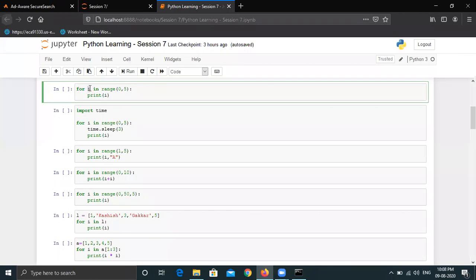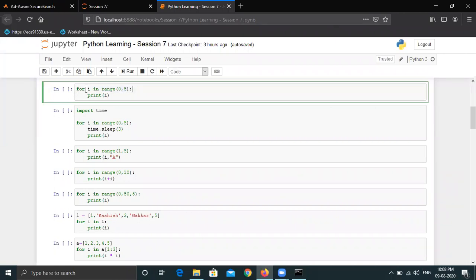And then we are creating I. What does it mean? We will get back to it. In range. So this is a membership operator that we discussed in previous sessions as well. And we are defining a range 0, 5. What does it mean? In the last session also we discussed range. Range is a function which basically gives us a collection of elements. So range means it will start from 0 in this case and it will go up to 5. So the values will be 0, 1, 2, 3, 4. So these are the values that this range function is giving us as output.